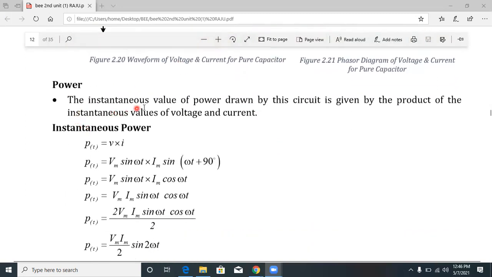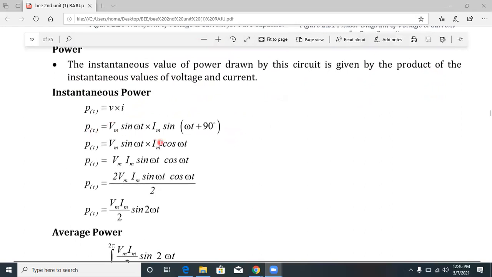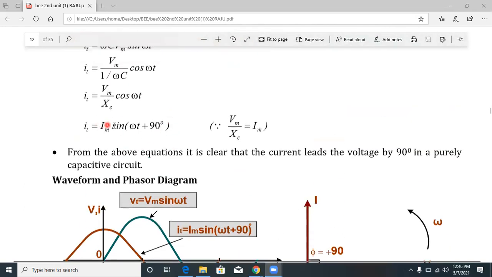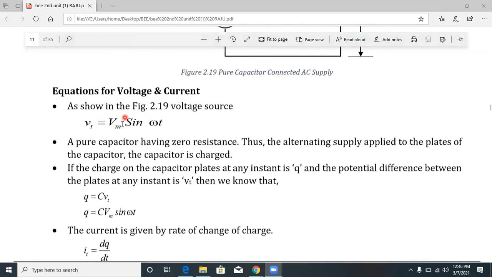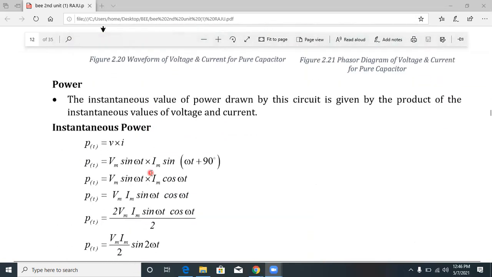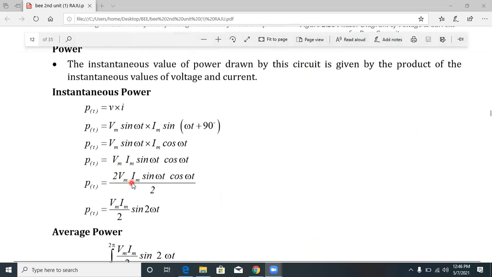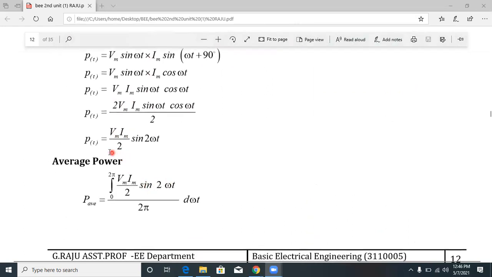The instantaneous value of power drawn by the circuit is given by the product of the instantaneous values of voltage and current. So instantaneous power is p equal to V into I, where V is Vm sin omega t and I is Im sin(omega t plus 90). Substituting these, we get Vm Im sin omega t cos omega t. So finally, p(t) is equal to Vm Im by 2 into sin 2 omega t.